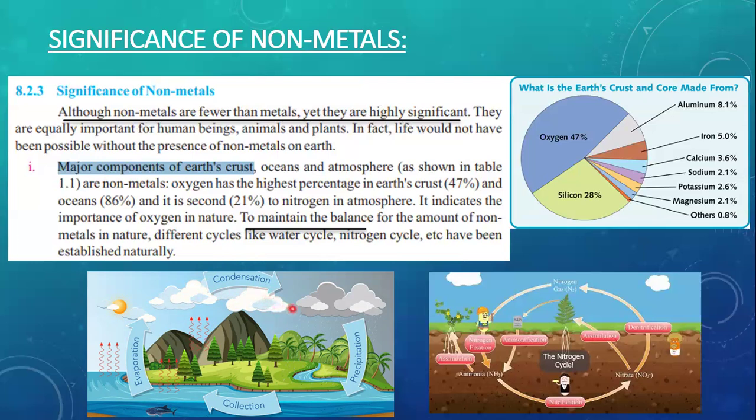These water vapors then come down to the surface of the earth. Precipitation means the water is coming down from the atmosphere to the earth in the form of either hail, mist, rain or snow. This water is then collected in the oceans, and from the oceans, through the process of evaporation, it is released back to the atmosphere. So as you can see, this is the whole cycle of water that is created.